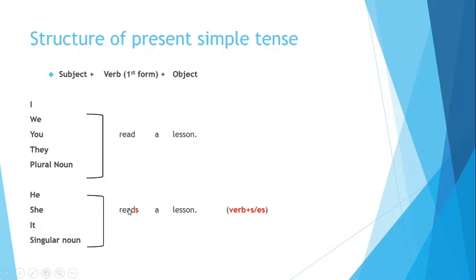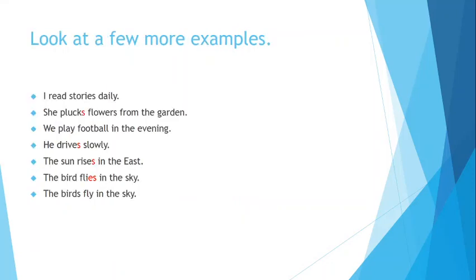Okay, this is a verb read, and we have added s, or sometimes we use es, to the end of the verb. In all of these examples, there is "read a lesson," and here it is "reads a lesson." Okay, so this is the rule for he, she, it, singular, and any kind of singular noun. We will always use s or es with the verb. You got it? What will we use? S or es.